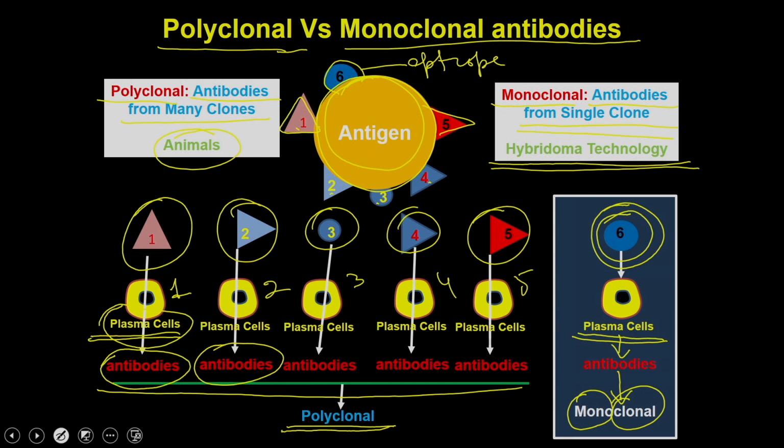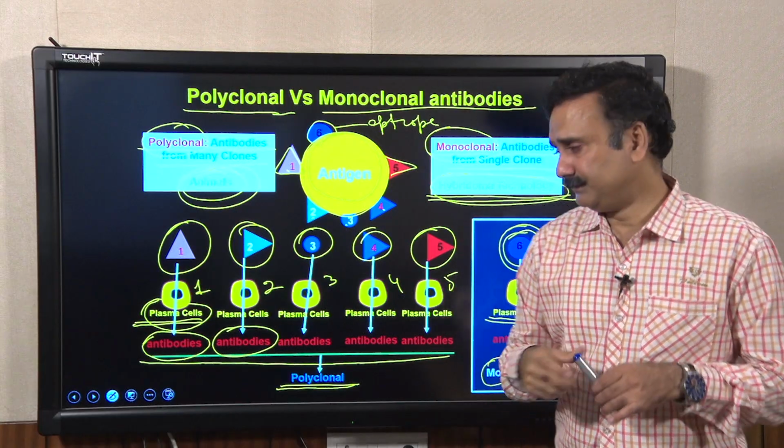So, these are the two ways in which you can produce antibodies. One is the polyclonal antibody, where you can directly use the animals, and the other is the monoclonal antibody, where you have to use hybridoma technology to select the clone and then ask the clone to produce the antibodies. This is what we are going to discuss in this lecture.